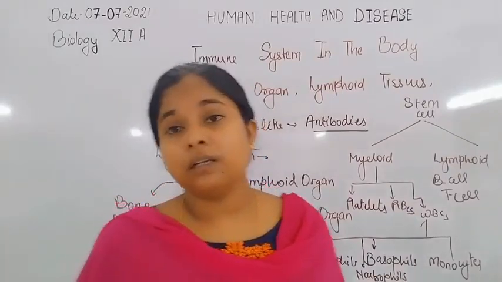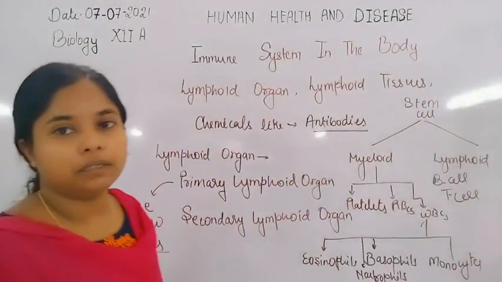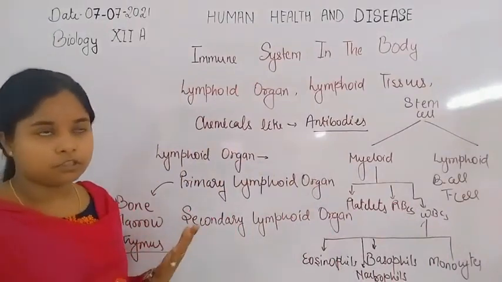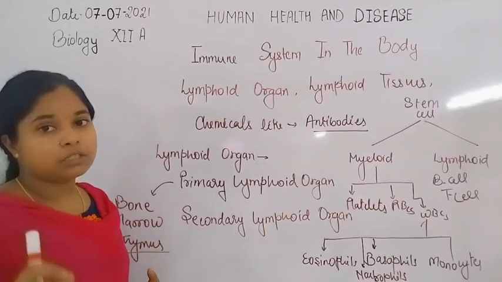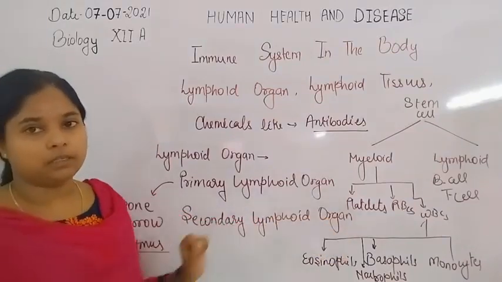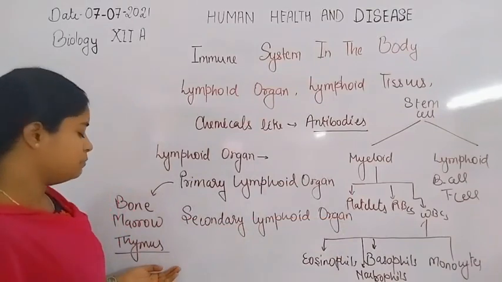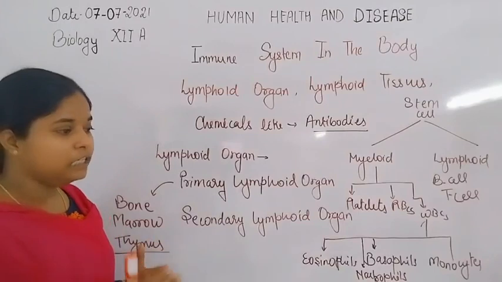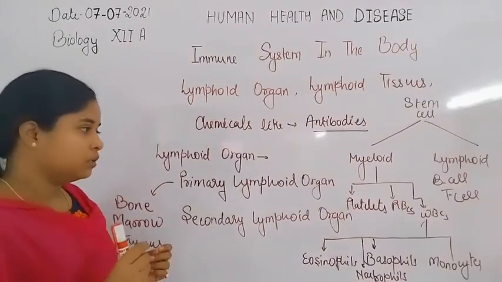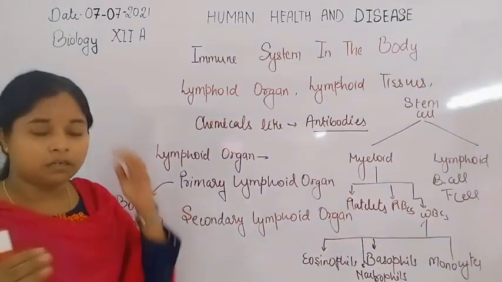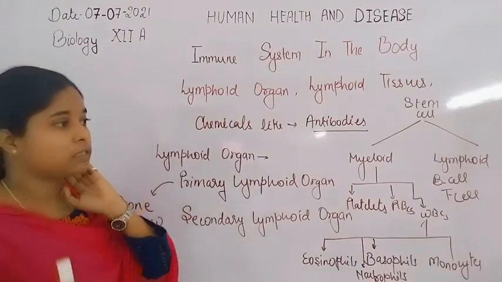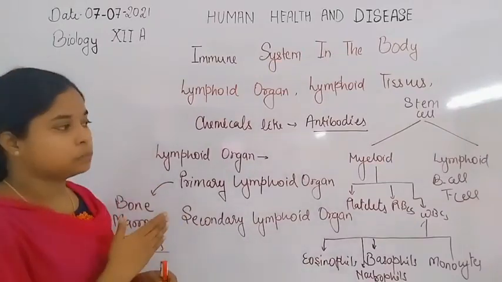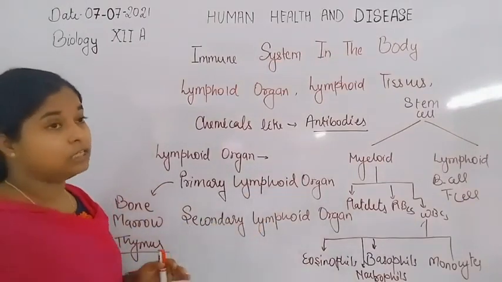As we discussed earlier in class 11, the thymus is responsible for the secretion of thymosin, and thymosin helps in the maturation of T lymphocytes. That's why the thymus is more important in the early stage of childhood, where the thymus gland is large, but as age increases the thymus gland decreases in size. So in old age, because it is responsible for the maturation of our immune cell T lymphocyte,